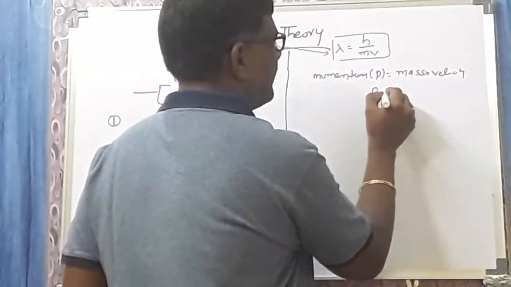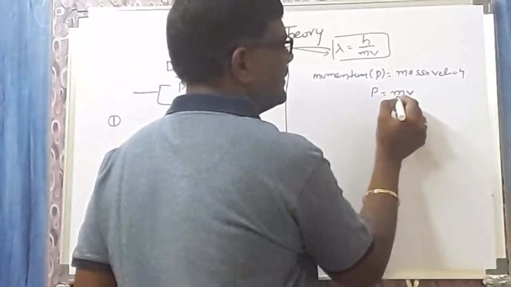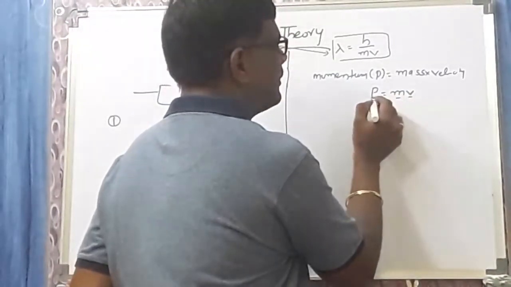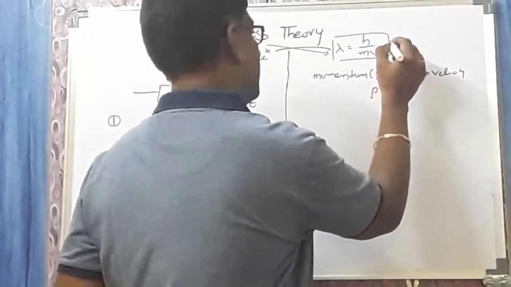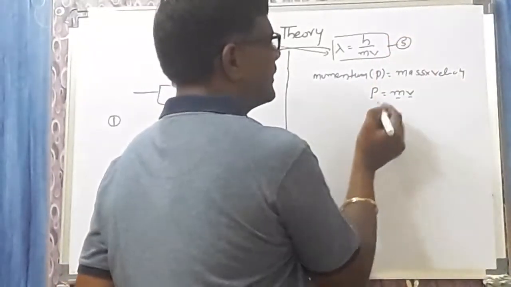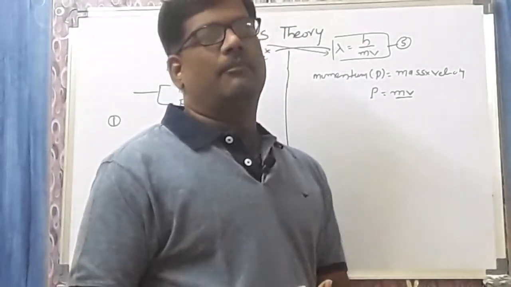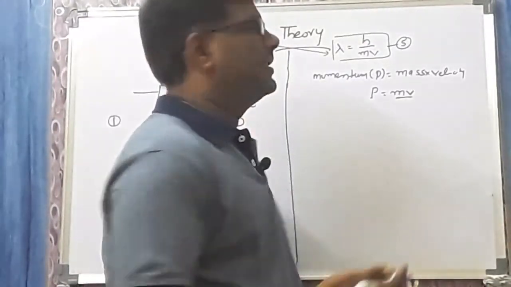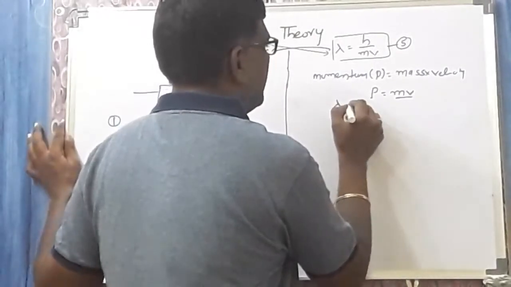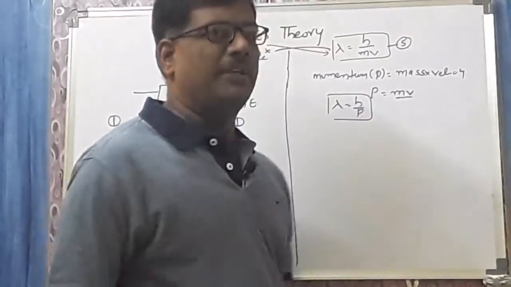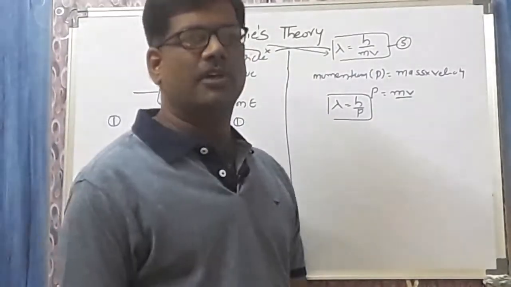So we can write P is equal to mv, where m is mass and v is velocity. Let us call this equation 5. In equation 5, in place of mv, we can substitute P. It gives the modified form of the de Broglie equation: lambda is equal to h by p. This is the modified de Broglie equation.